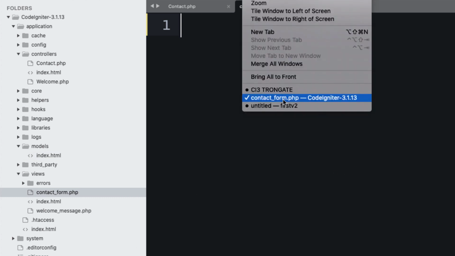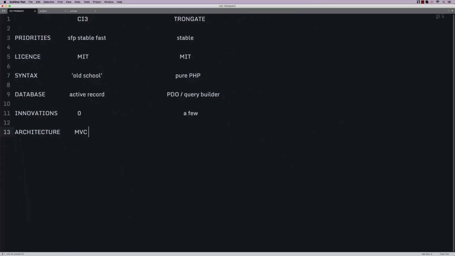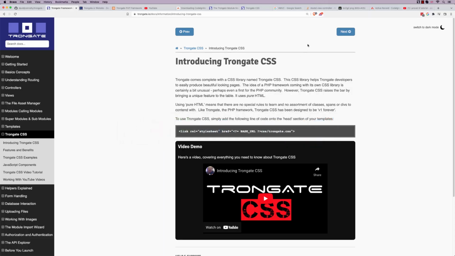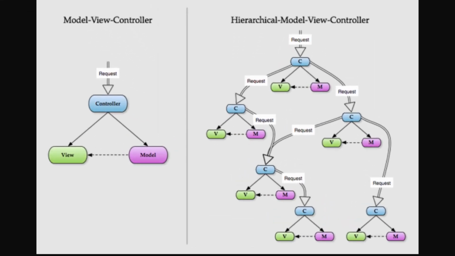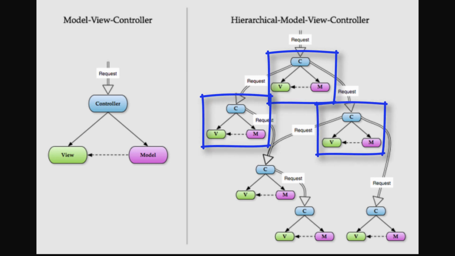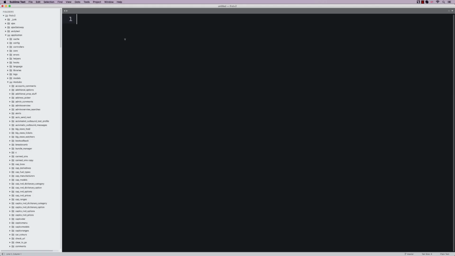Now, in the land of Codeigniter, somebody recognized that this was a problem and they came up with a thing called HMVC. So HMVC, and I do have a little diagram here. This is where you have these clusters of model view controllers like this, and it's a much more upgradable type of architecture. So instead of the usual MVC, we get these little clusters.